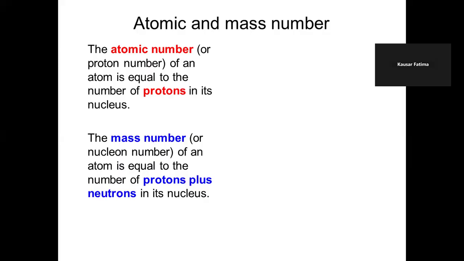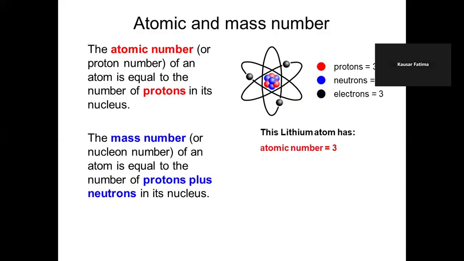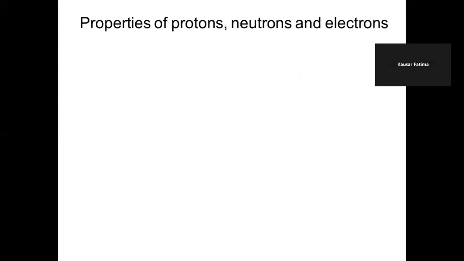Mass number or nucleon number is the sum of protons and neutrons. So in this lithium atom, there are 3 protons and 4 neutrons, so the mass number is 7. The atomic number is 3 because there are 3 protons, and the mass number or nucleon number is 7.